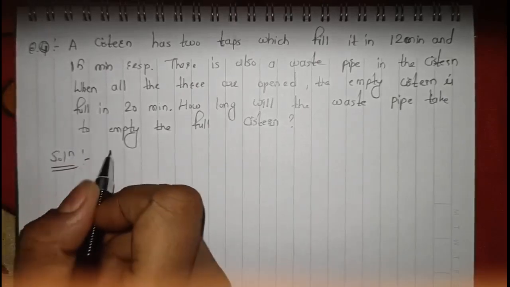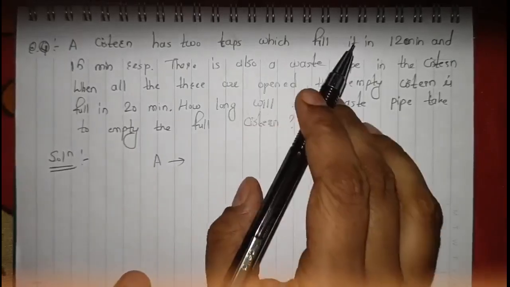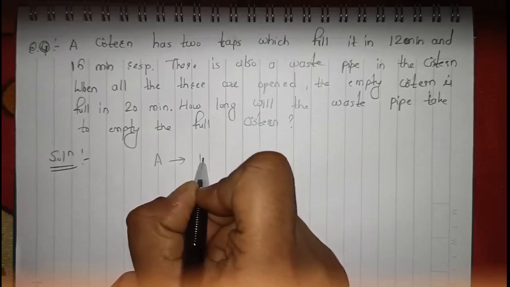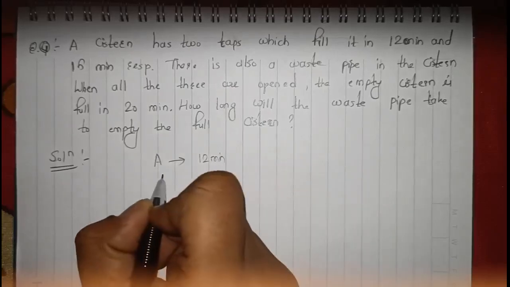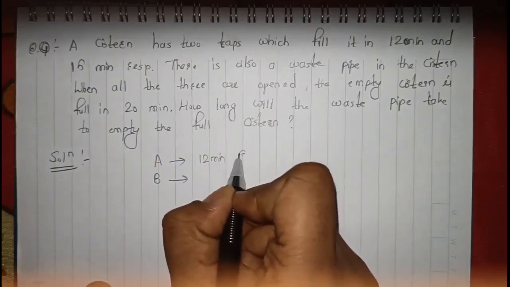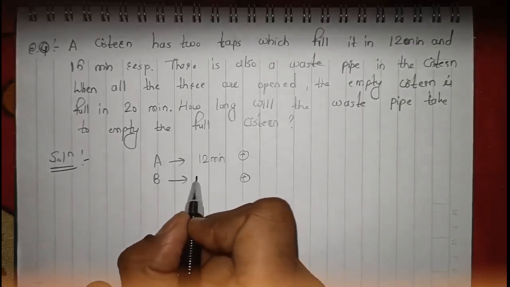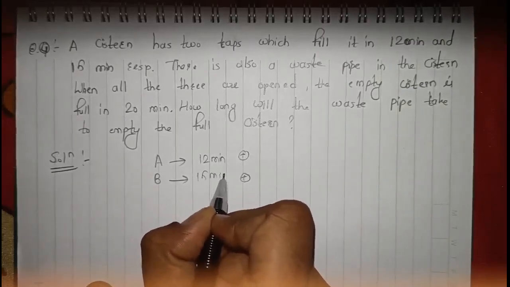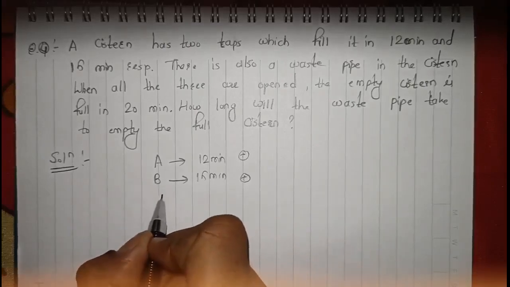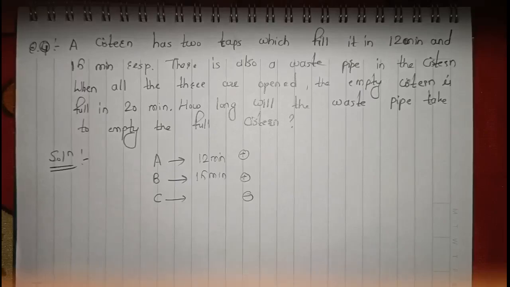So consider A as your first pipe, and A can fill the cistern in 12 minutes. Similarly, the second pipe, which is B, is an inlet pipe, so just mark them as plus. And then we have the third pipe. Just consider there is a C and mark it as minus, because it is the outlet pipe.